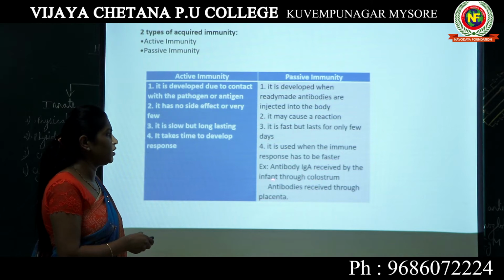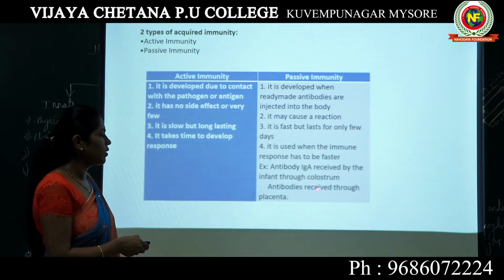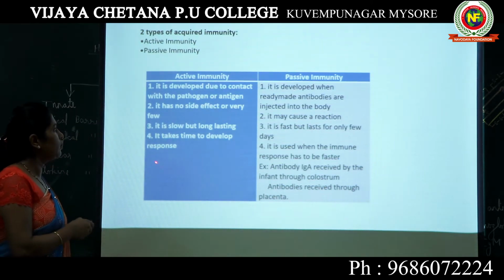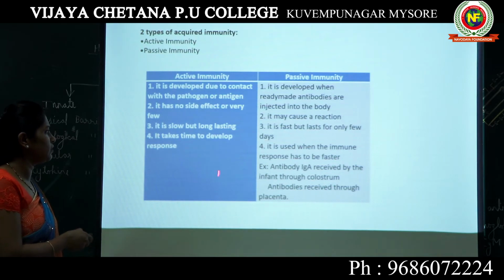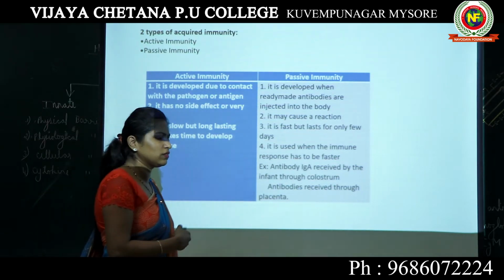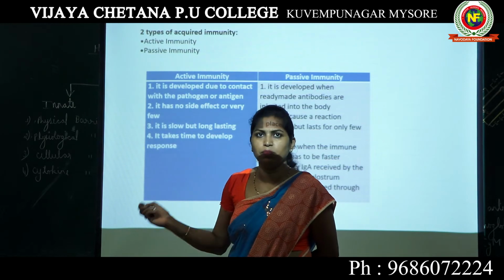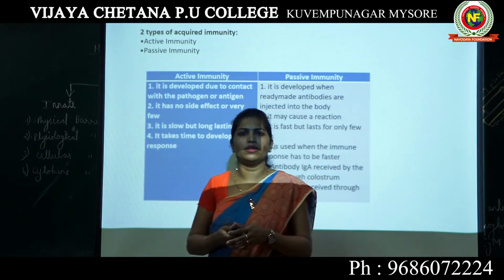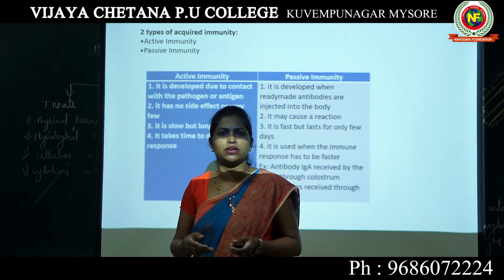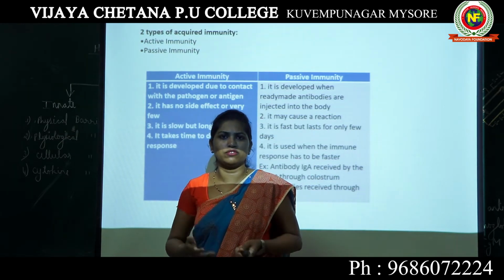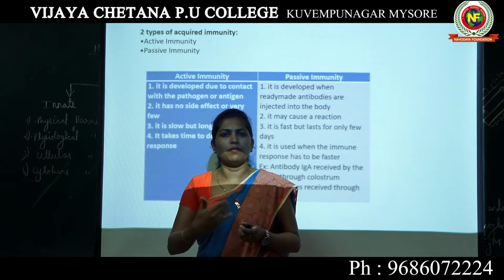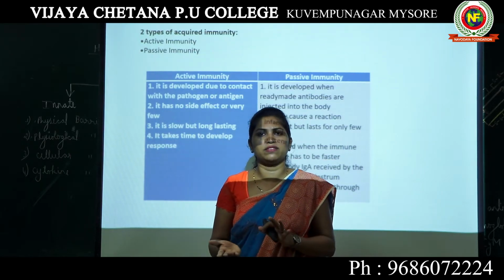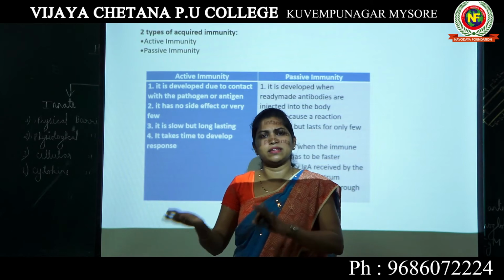So here antibody IgA and antibody IgG can be taken as an example, or we can also take antibodies produced against snake venom. For active immunity I have not given any example, because for all the diseases that we face, we develop immunity. Most of the infections we may not even know that we have been attacked by a certain pathogen, because our immune system is so strong that our body has naturally fought back against that pathogen and sent it out of the body.